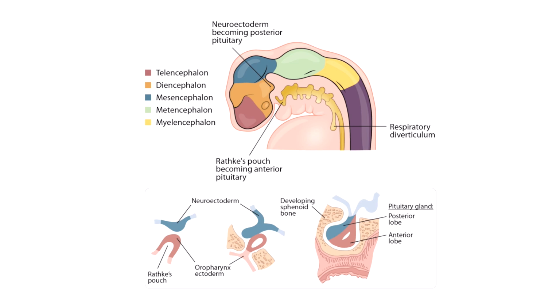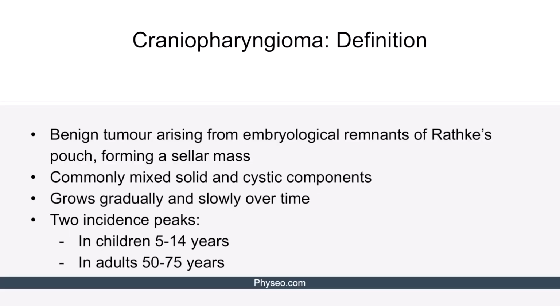We know that the posterior pituitary arises from neuroectoderm of the diencephalon, and the anterior pituitary arises from oropharynx ectoderm, which forms what is called Rathke pouch. So neuroectoderm comes downward and Rathke pouch comes upward to come together and form the pituitary gland that sits in the sella turcica and has a posterior lobe and anterior lobe. Getting back to our slide, craniopharyngioma commonly has mixed solid and cystic components.